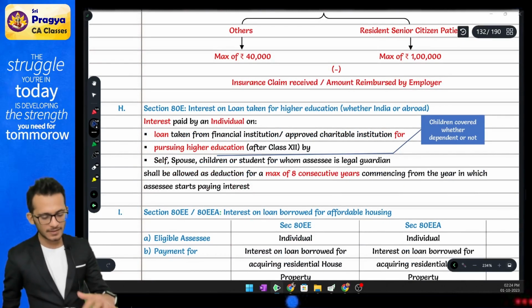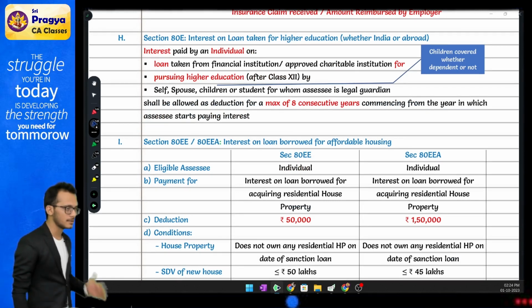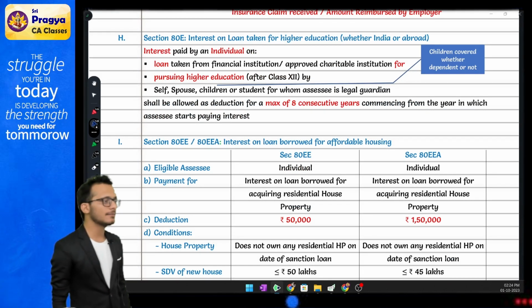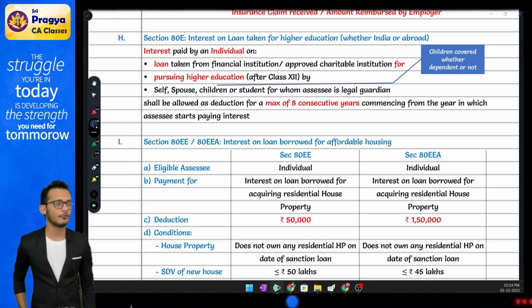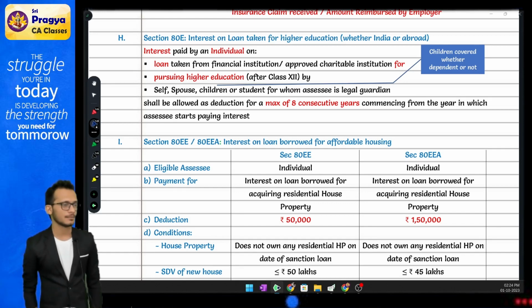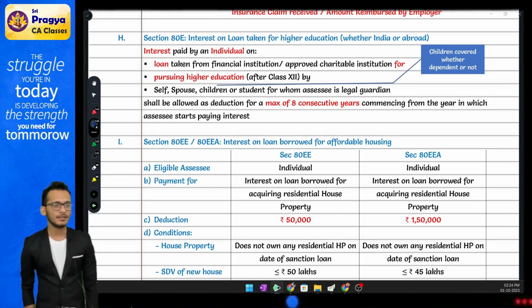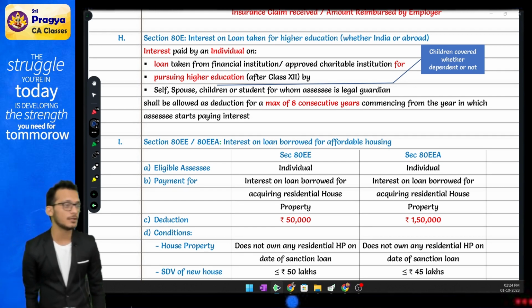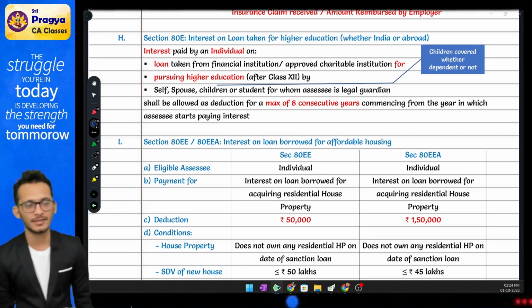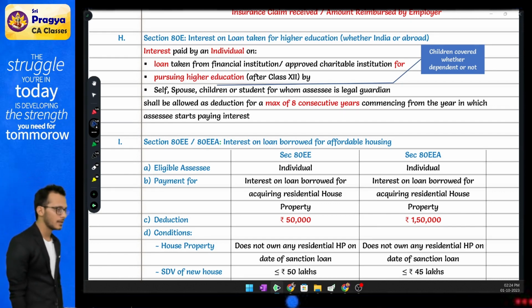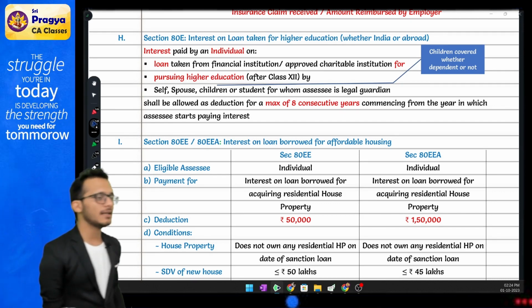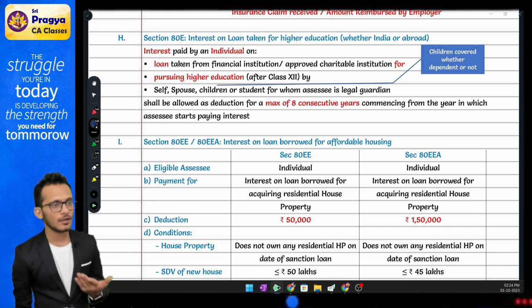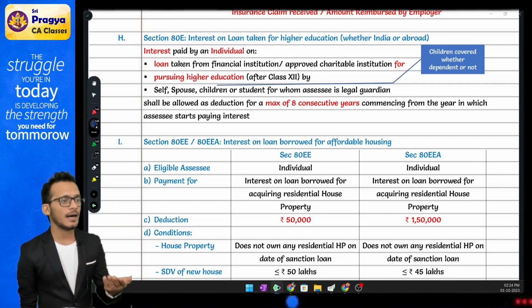Rahul, I have completed my 80DD. After 80DD start my loans and interest. 80E talks about interest on loan taken for my education. If I have taken a loan for doing education, it should be an education after 12th standard, which means it should be higher studies. It is okay if I take the loan for myself, for my spouse, for my children, or for any guardian student.